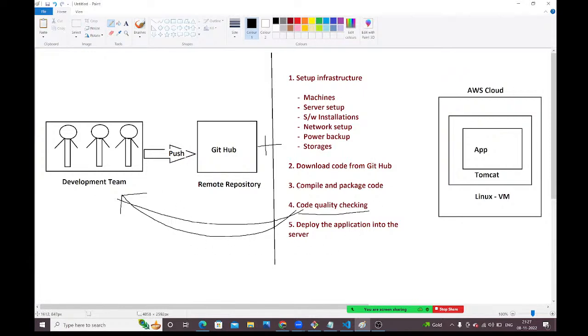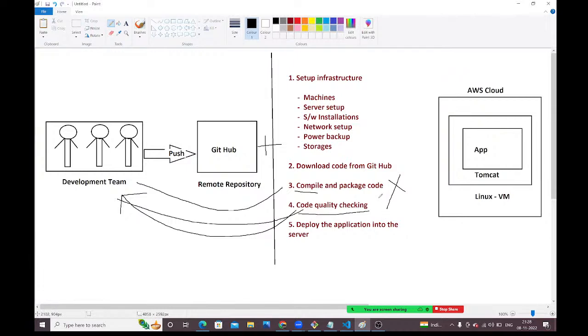Suppose here we are compiling and packaging. If the build fails here, why are we getting that build failure? We need to check the logs and inform the development team that the build failed, please check. Is there any test case failing? Is code coverage not good? Generally in companies, we need to maintain 80% code coverage, guys. If it doesn't reach 80%, the build will automatically fail. If test cases are not successful, the build will automatically fail.